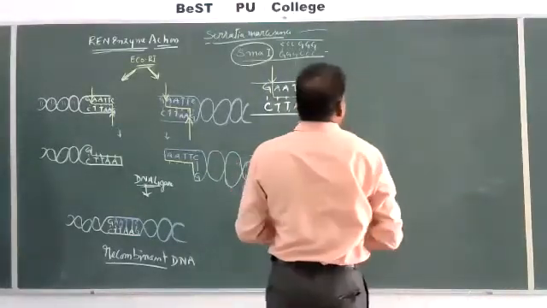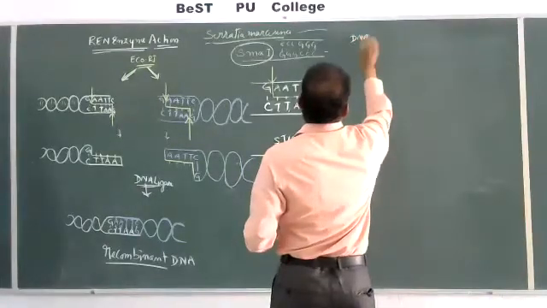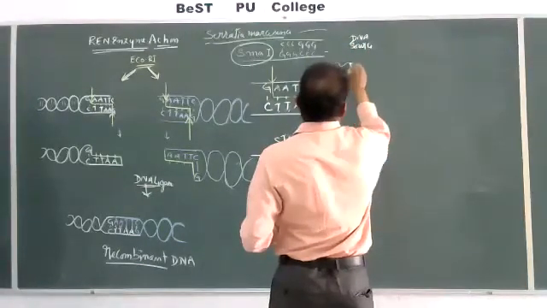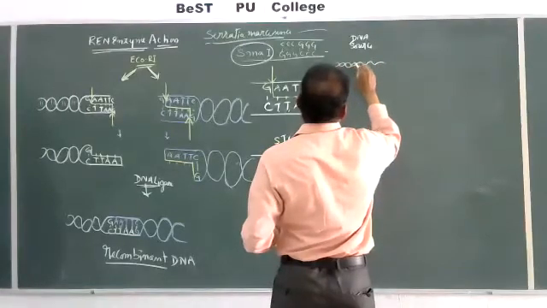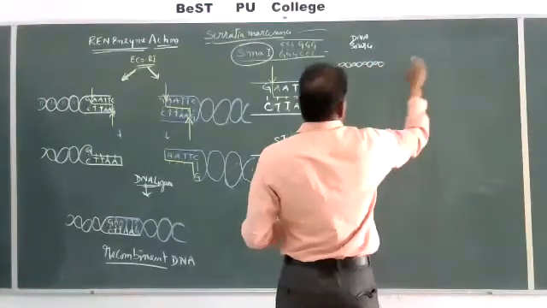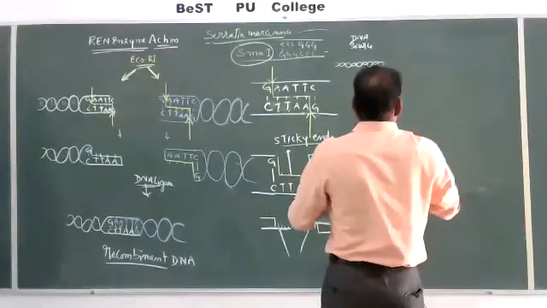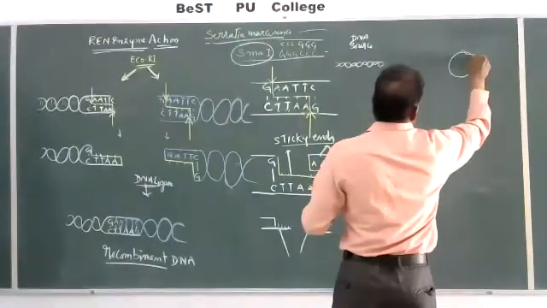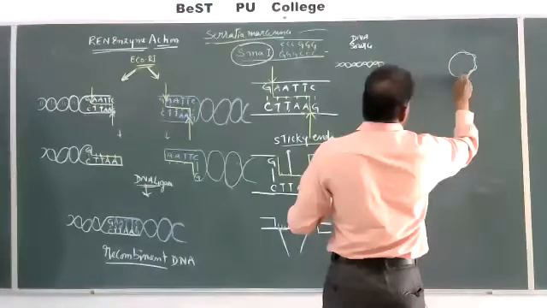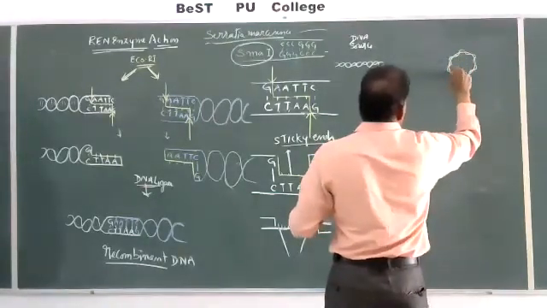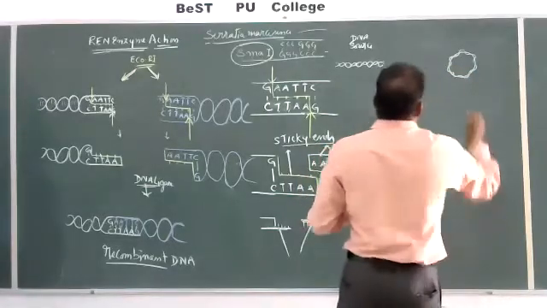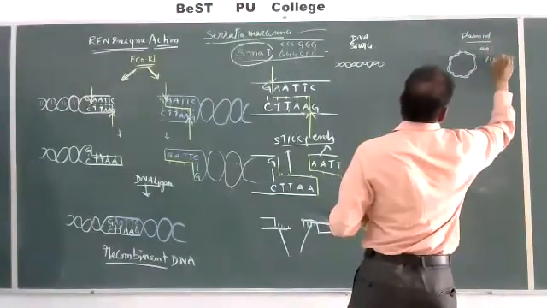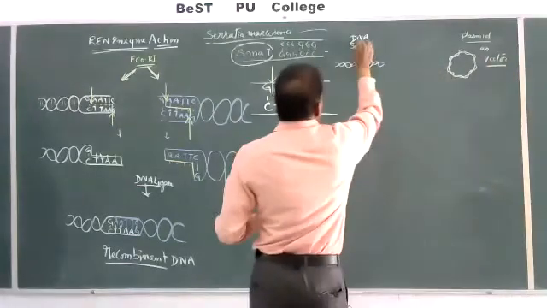DNA from source, which is having a structure like this, and this is a plasmid, which is used as vector, carrier of this source DNA.